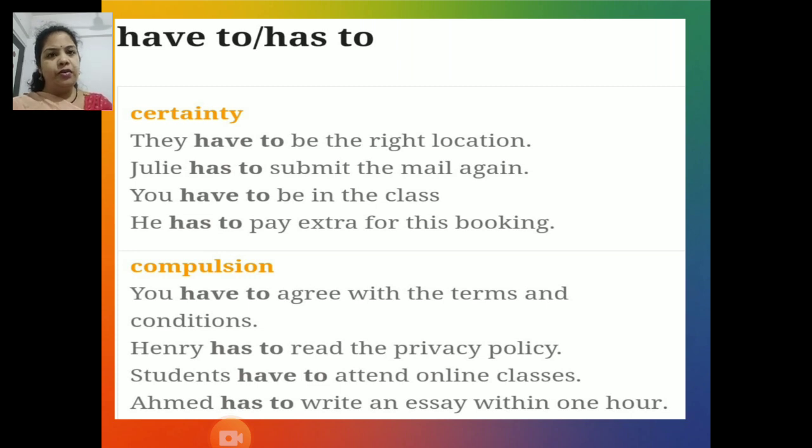Next function of have to and has to is compulsion. You have to agree with the terms and conditions. Henry has to read the privacy policy. Students have to attend online classes. Ahmed has to write an essay within 1 hour.